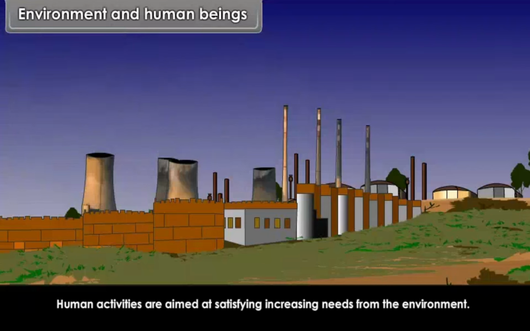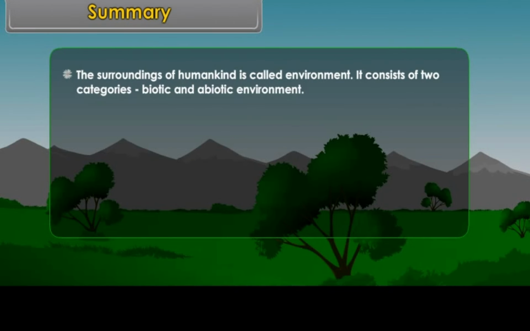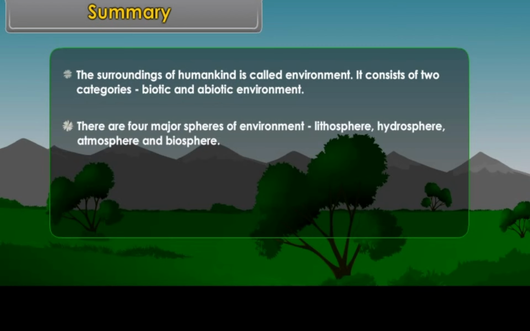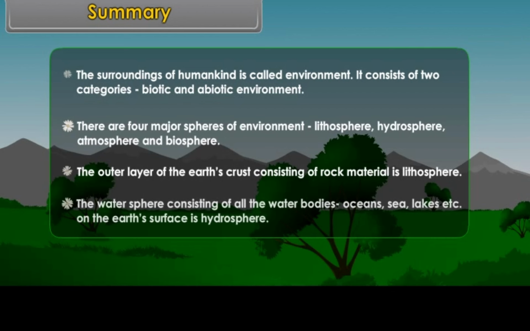Summary. The surroundings of humankind is called environment. It consists of two categories, biotic and abiotic environment. There are four major spheres of environment: lithosphere, hydrosphere, atmosphere, and biosphere. The outer layer of the Earth's crust, consisting of rock material, is lithosphere. The water sphere, consisting of all the water bodies, oceans, seas, lakes, etc. on the Earth's surface, is hydrosphere.